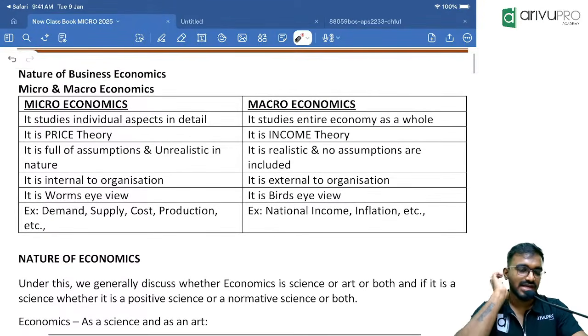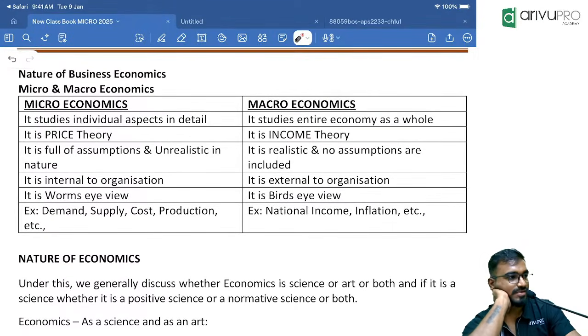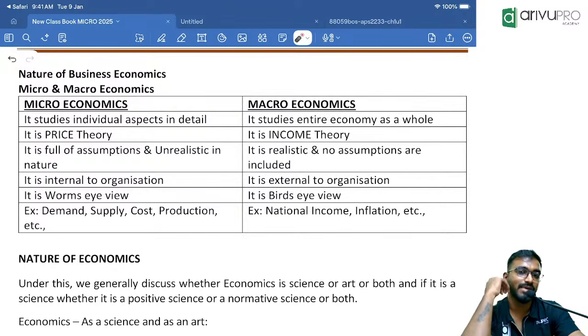Hope you guys have studied this concept. Difference between micro and macro economics. So what is microeconomics, macroeconomics? Can anyone explain this? Such a basic concept it is. Micro and macro, what is it? Sir, micro means small, macro means large. We know that. Other than that, you have to explain other points.